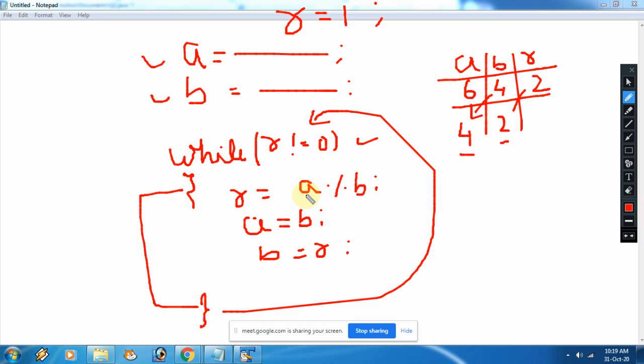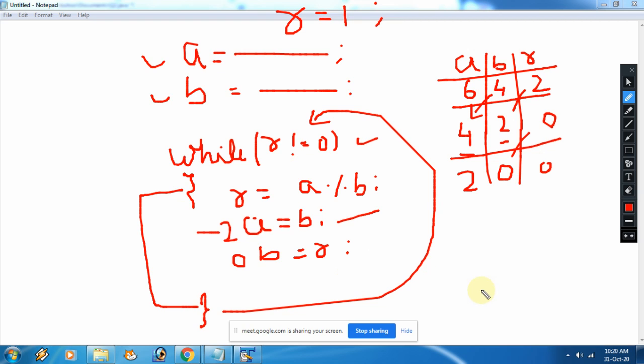Yes, so we are coming inside. What will happen again? 4 mod 2, this time R is coming 0. So the next lines will execute, that is A becomes B, that is 2, and B becomes 0. After this R remains 0. So is R not equal to 0? No, it is equal to 0. So now the loop will not execute.